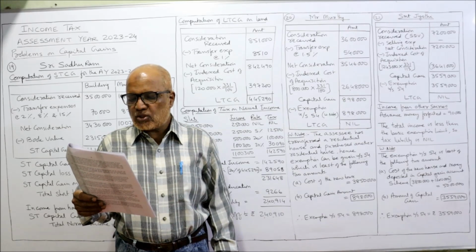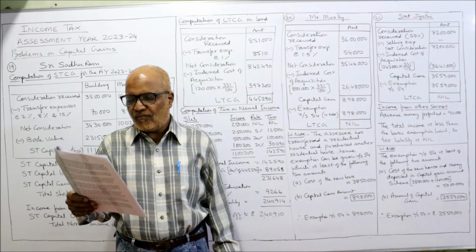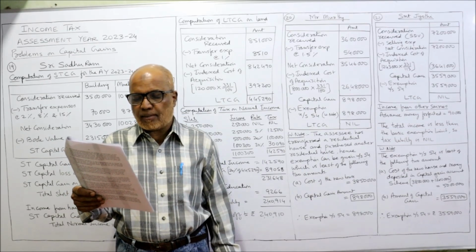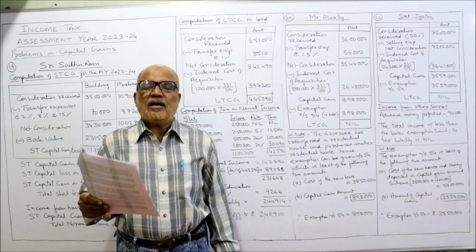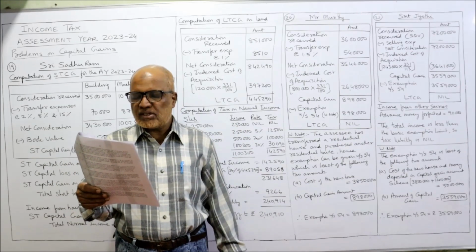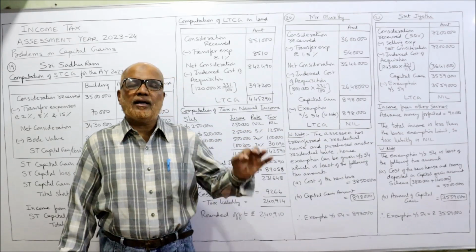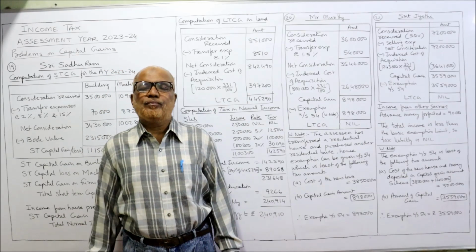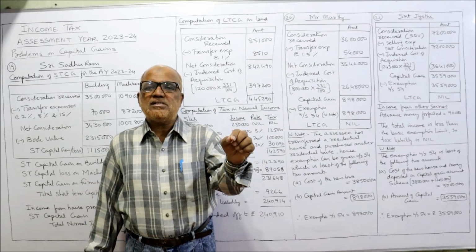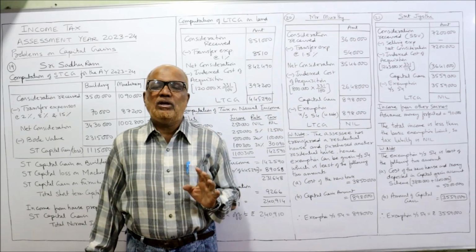On 2nd March 2023, Srimati Jyoti sold the same house to Mr. Varman for 65 lakh and the state government valuation is 72 lakh. During the current year, she has sold the house to another person. The sale consideration was 65 lakh, but the state government valuation is 72 lakh. Again, Income Tax Act has given the provision. If the stamp duty value is more than 110% of